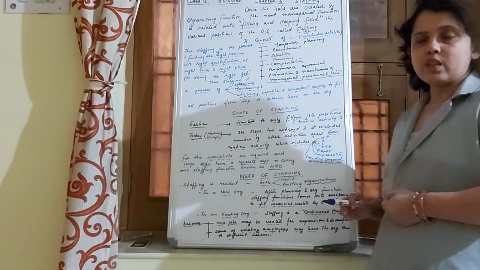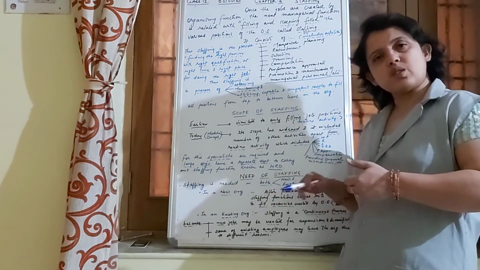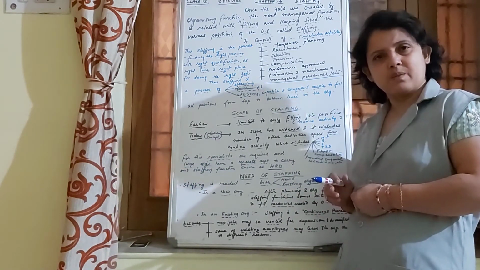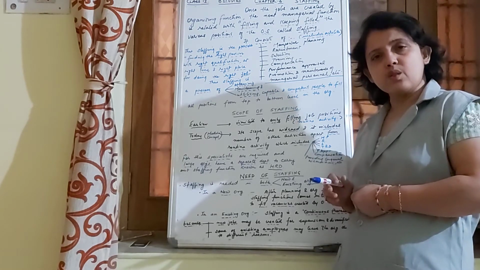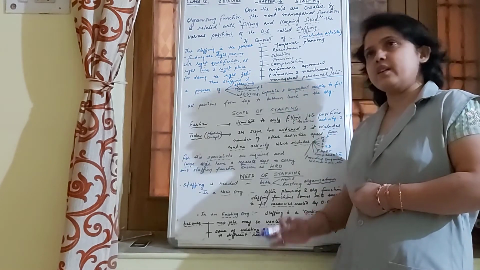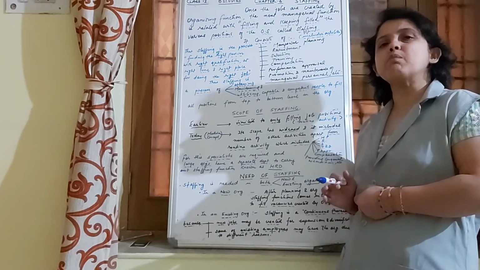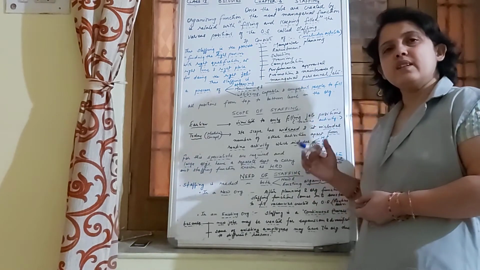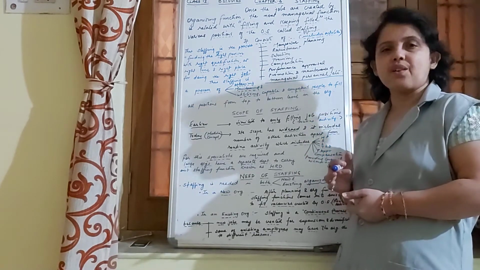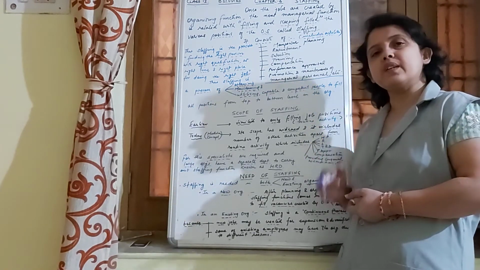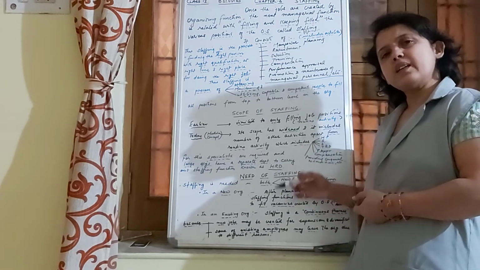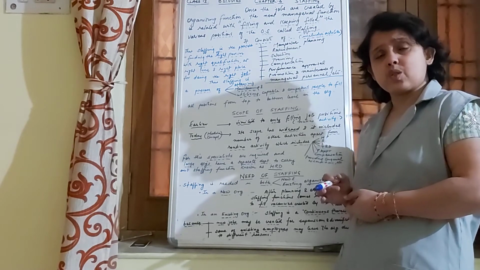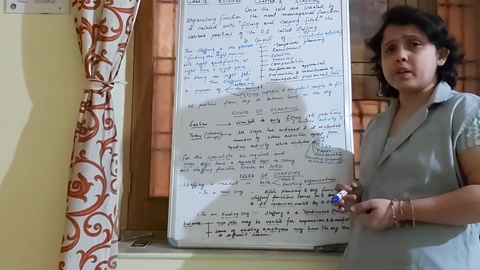structure. That means in a new organization, as a routine management function, staffing is carried out after planning and organizing. Immediately, the third function of staffing is carried out to fill the various positions lying vacant which have been created by the organization structure, so they have to be filled by competent people.